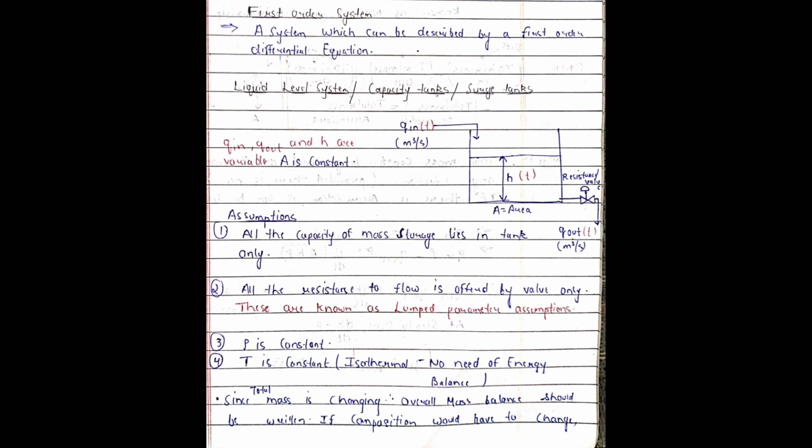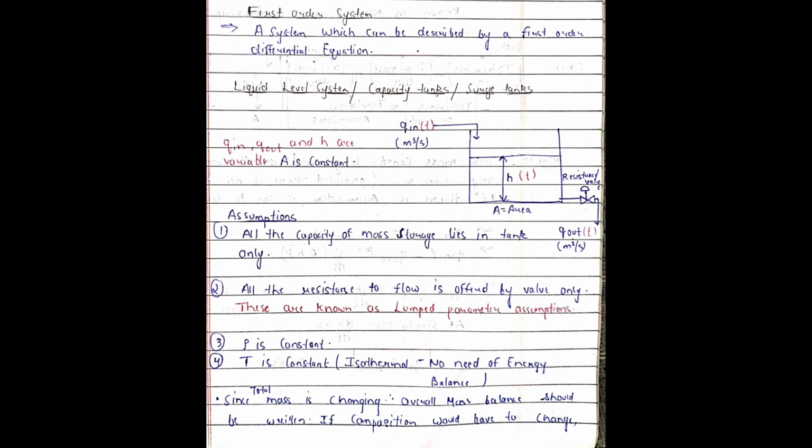Hello everyone. Today I will be discussing the derivation of the liquid level system, or the capacity tank, which is a first order system. So let's see what a first order system is. Any system which can be described by a first order differential equation is a first order system. So now let's begin with the derivation part.